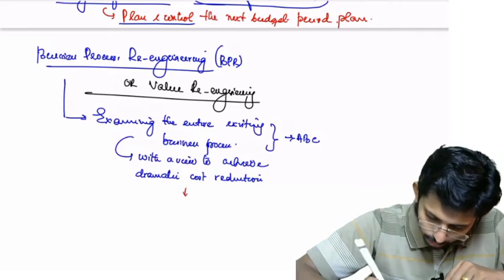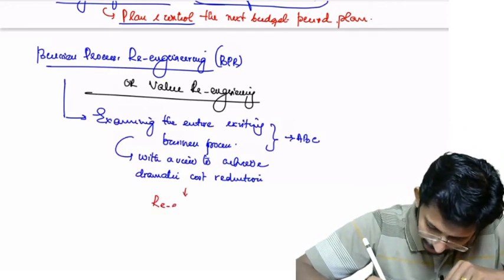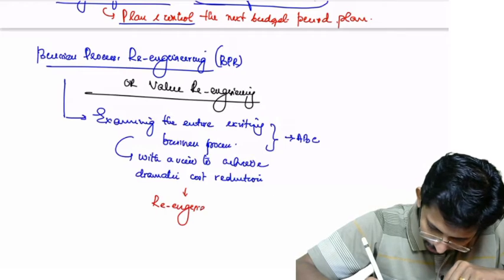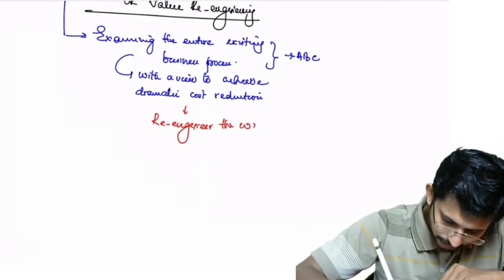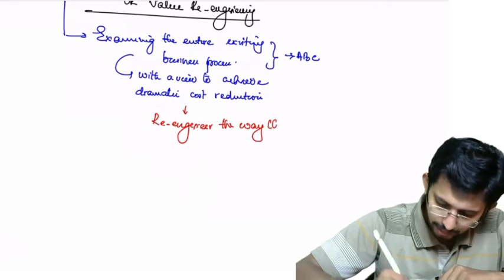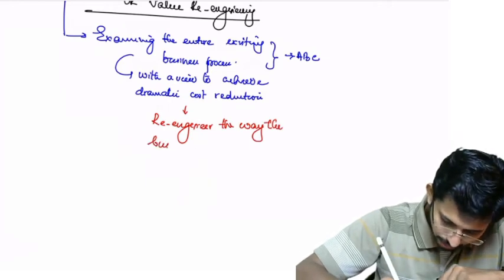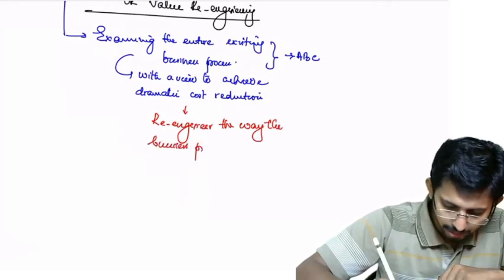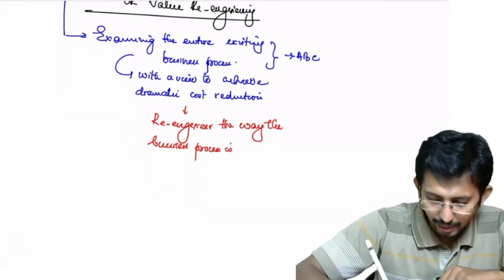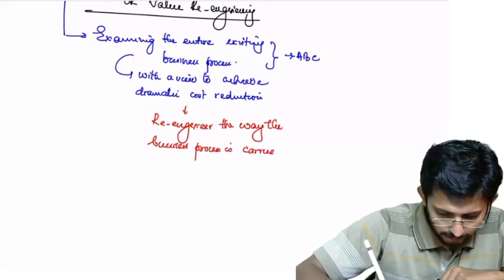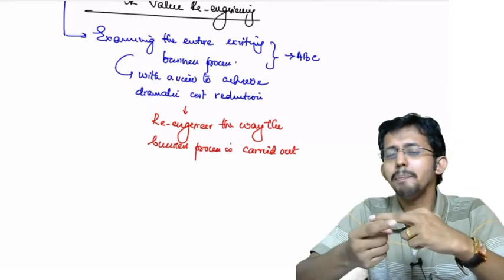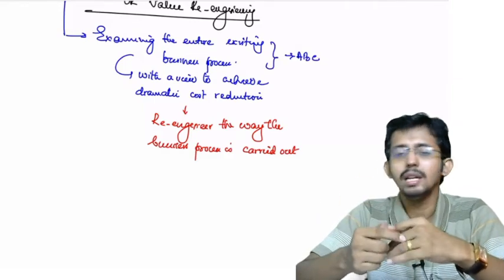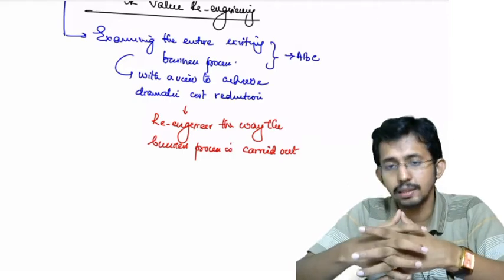You need to re-engineer the way the business process is carried out. You are trying to re-engineer the method or manner in which the existing processes are done.